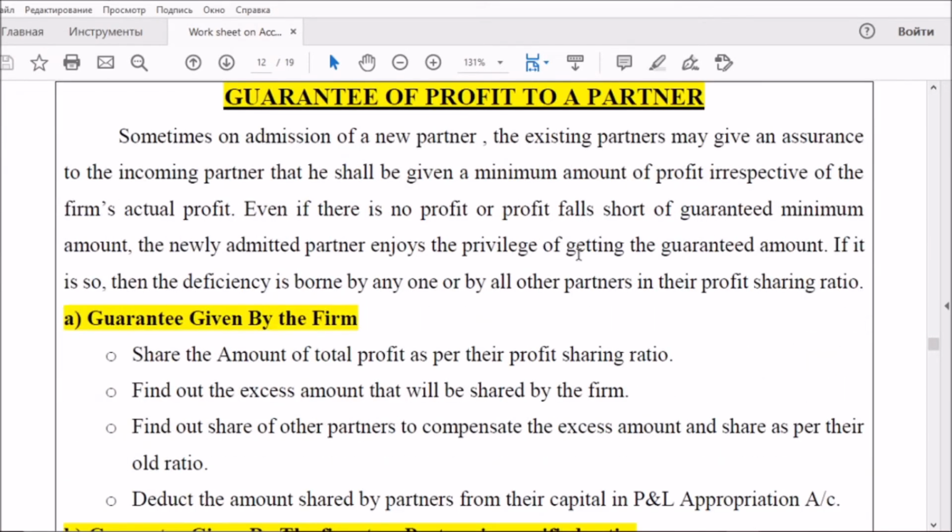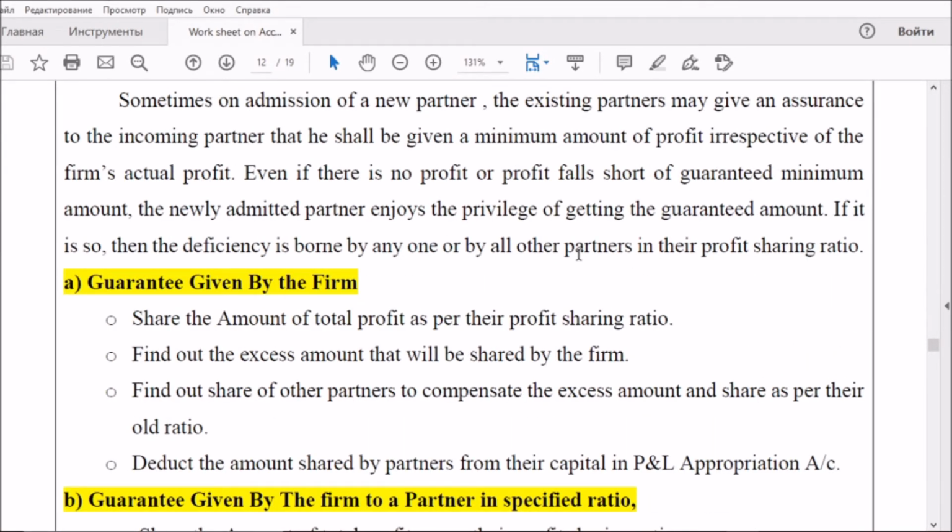It is regarding the preparation of profit and loss appropriation account. If the guarantee for the partner is given by the firm, what to do? What are the different steps we have to follow? Some steps are common for all the cases. First of all, we have to share the profit available for the firm during the year, as per the profit sharing ratio. And if there is any deficiency coming for the guaranteed partner, that amount will be borne by all the other partners in their old profit sharing ratio.